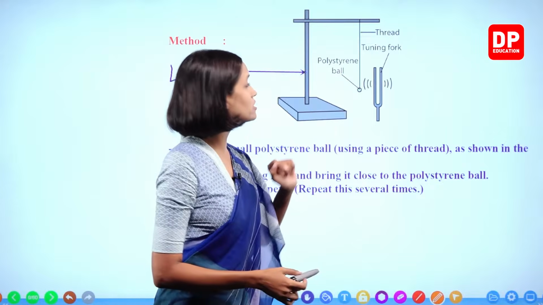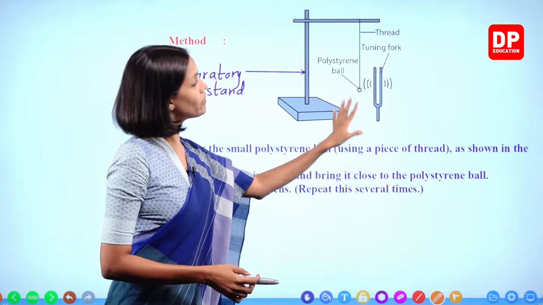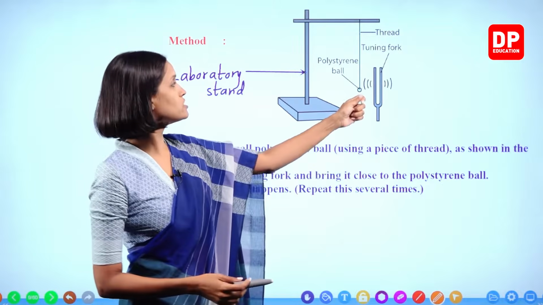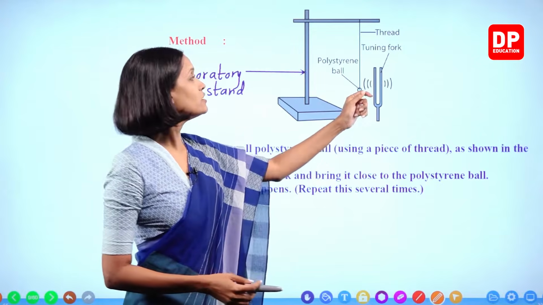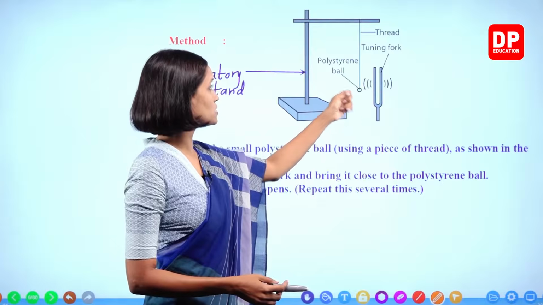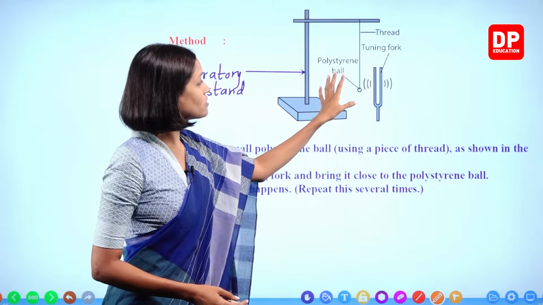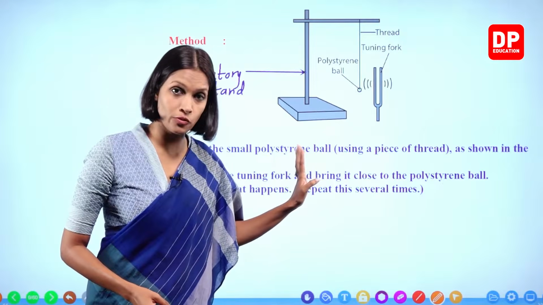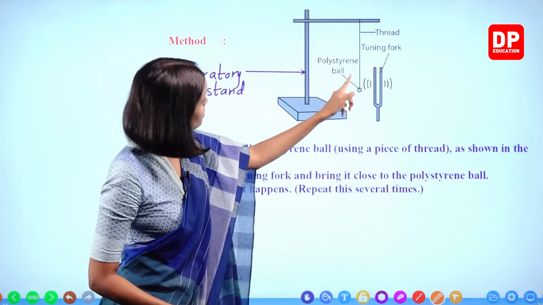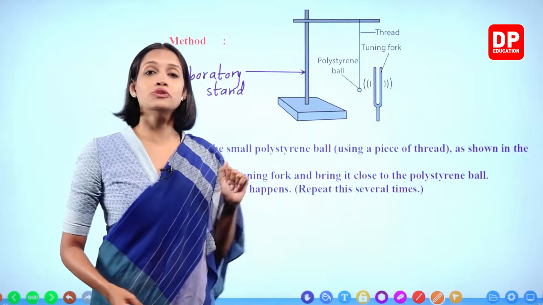How to vibrate the tuning fork? Now, before you vibrate the tuning fork, you have to just bring it without vibrating. You have to first just bring it closer to the polystyrene ball. So you will observe nothing will happen to the polystyrene ball. Now you have to vibrate the tuning fork.